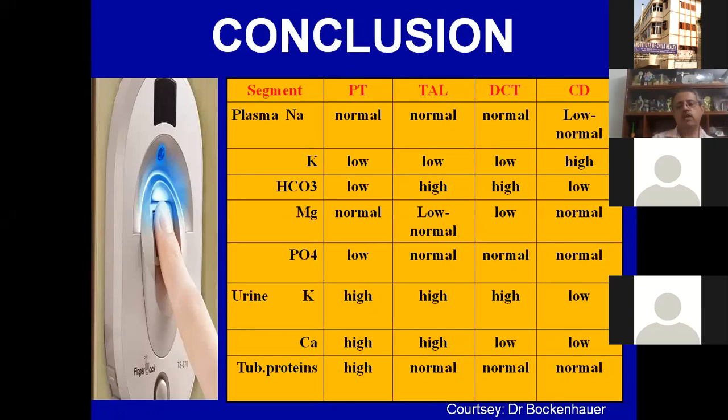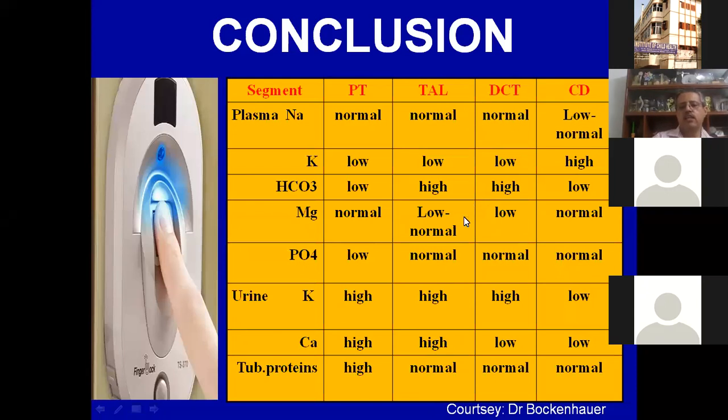So a sort of a Fanconi thing. Sorry, TAL is mimicking furosemide. Proximal tubule is Fanconi syndrome. TAL pattern will again be low potassium, but it will be more of a metabolic alkalosis, and calcium will be lost. So that is the Bartter or Lasix pattern.